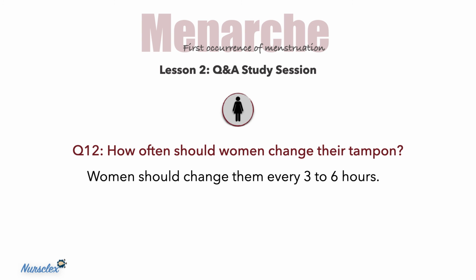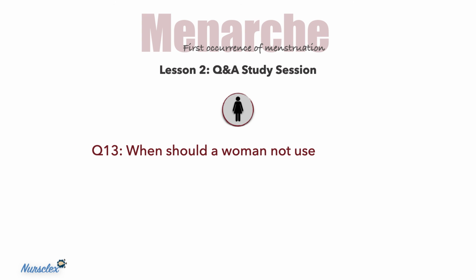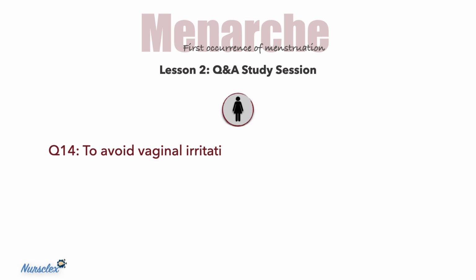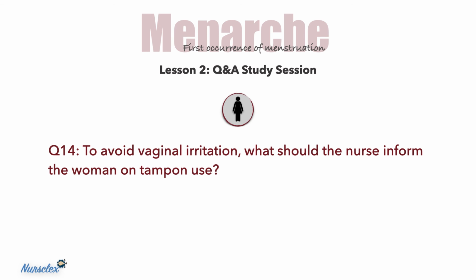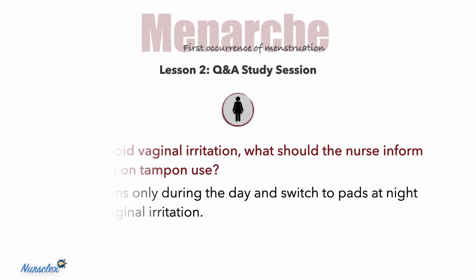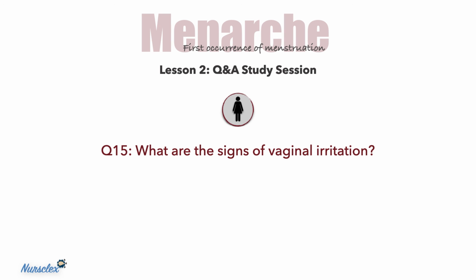Question number 13. When should a woman not use a tampon? A woman should avoid using tampons for vaginal discharge or abnormal bleeding. Question number 14. To avoid vaginal irritation, what should the nurse inform the woman on tampon use? Use tampons only during the day and switch to pads at night to avoid vaginal irritation. Question number 15. What are the signs of vaginal irritation? Itching, soreness, or an unusual odor.